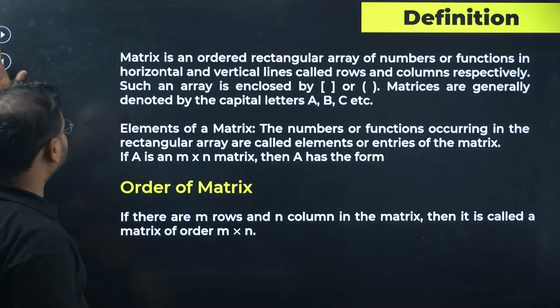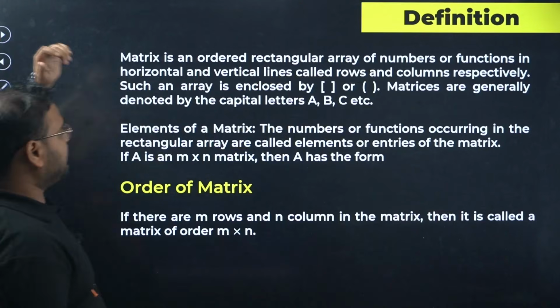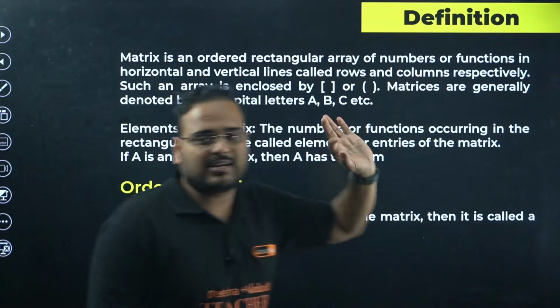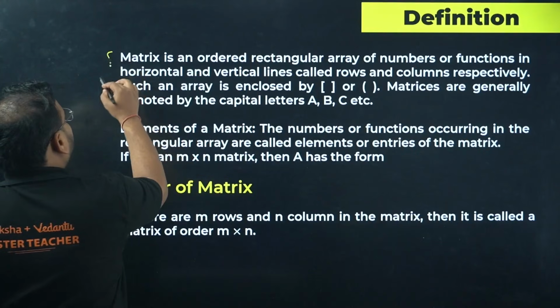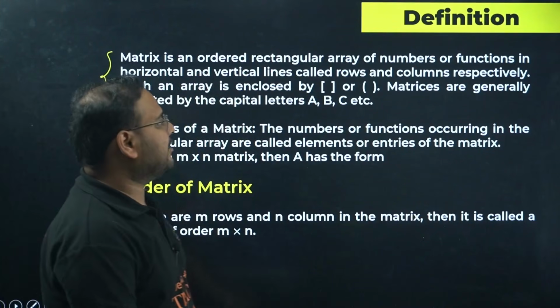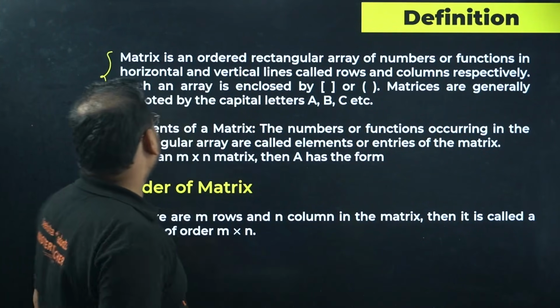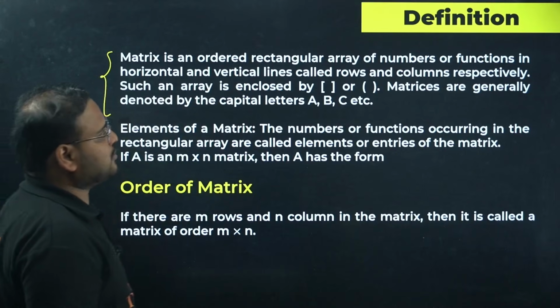Moving on. Now the definition part, this much is clear, sir. Definitions now. As I mentioned, a matrix is an ordered rectangular array of numbers or functions in horizontal and vertical lines called rows and columns.